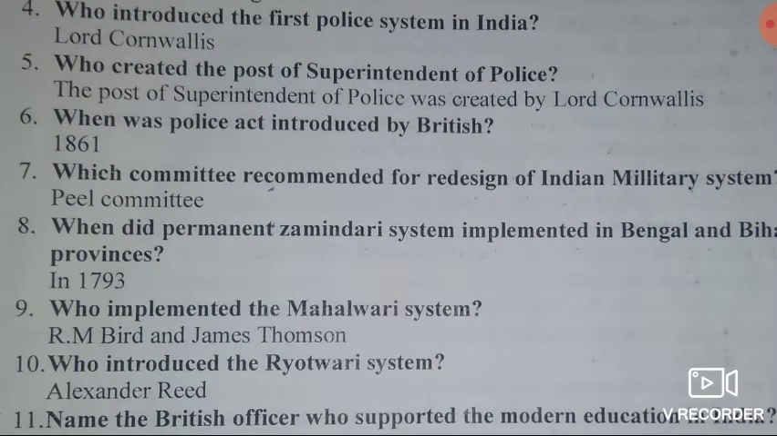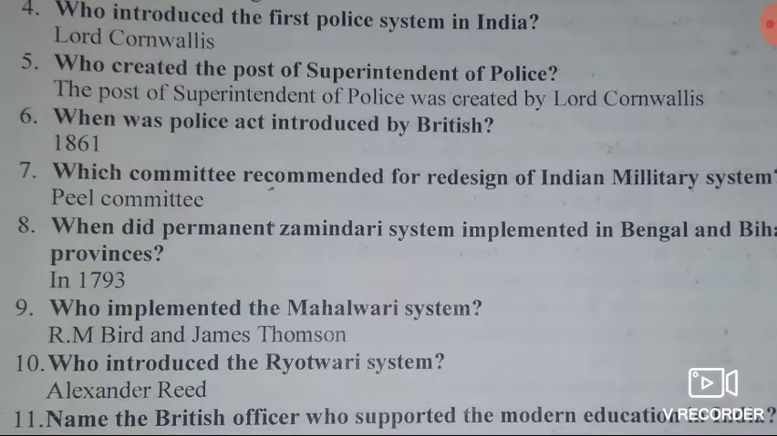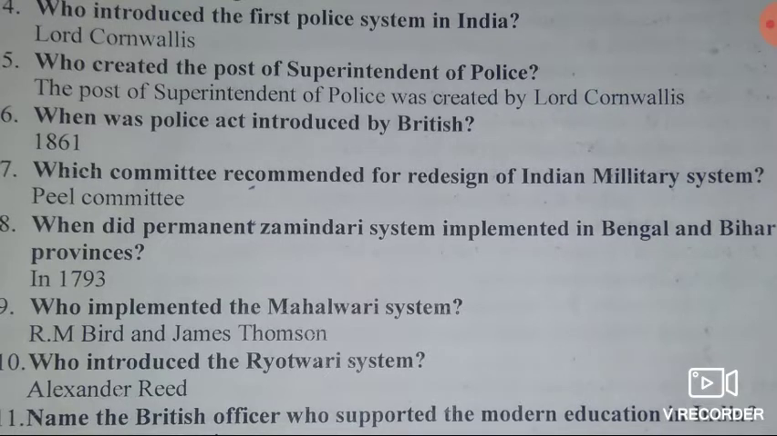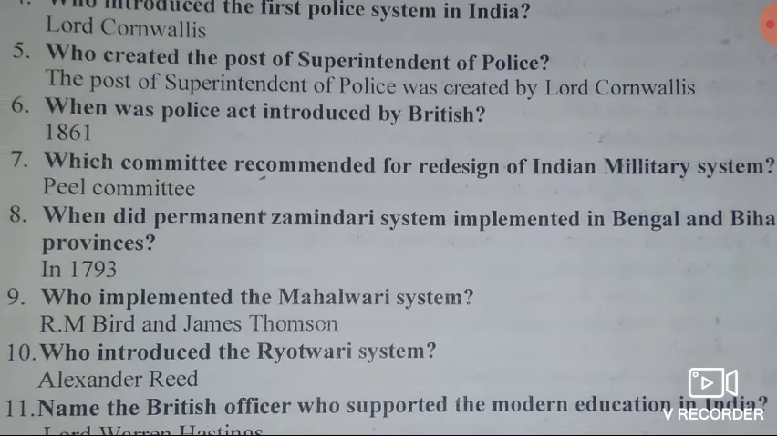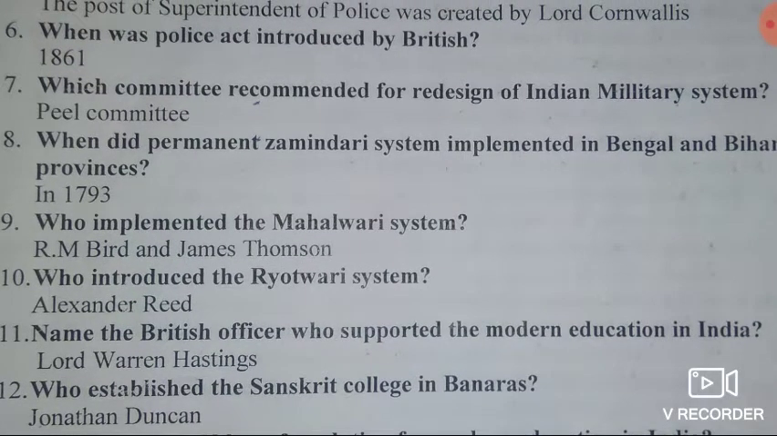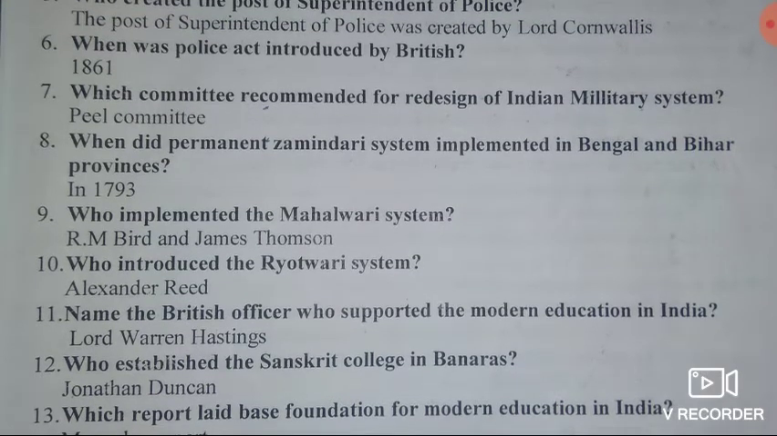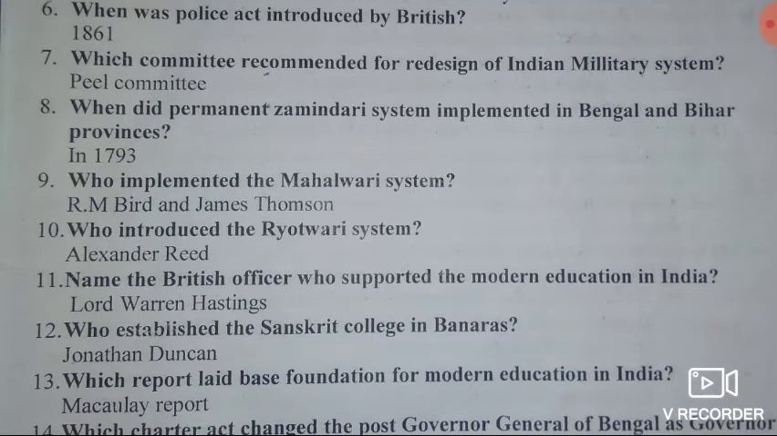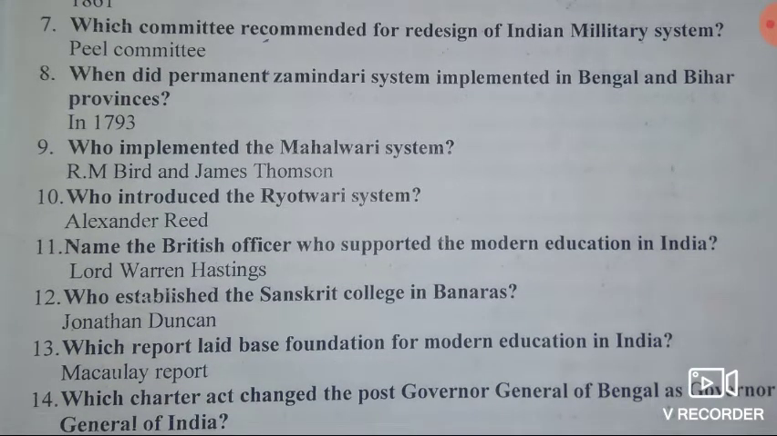Then seventh question. Which committee recommended the redesign of the Indian military system? Answer. Peel Committee. Then eighth question. When was the permanent zamindari system implemented in the Bengal and Bihar provinces? Answer. In the year 1793. Then ninth question. Who implemented the Mahalwari system? Very important question. Answer. R.M. Bird and James Thomson.